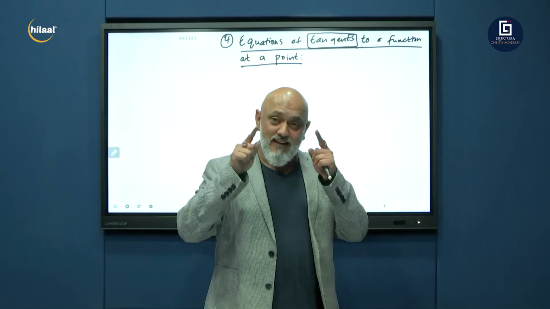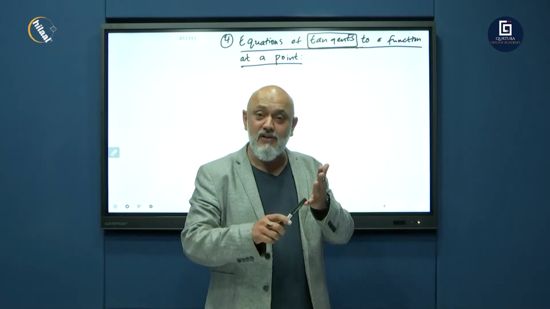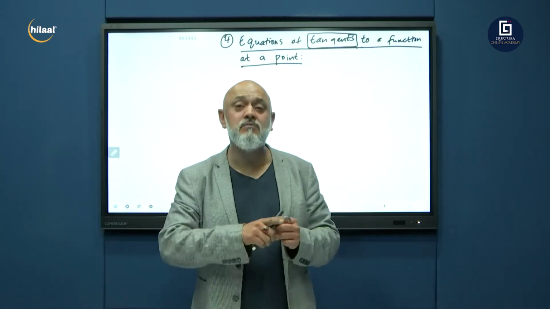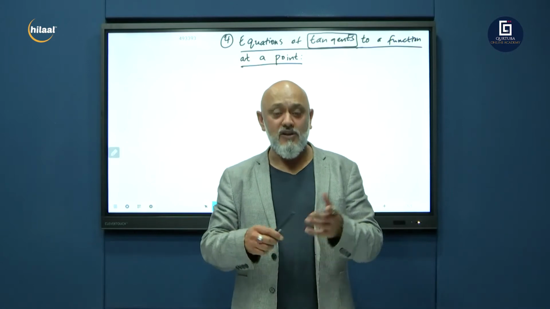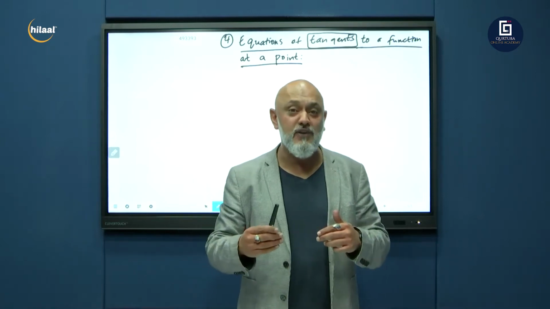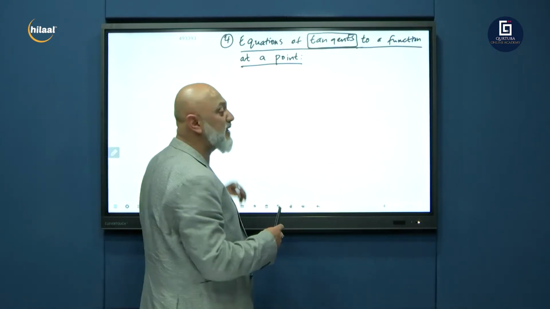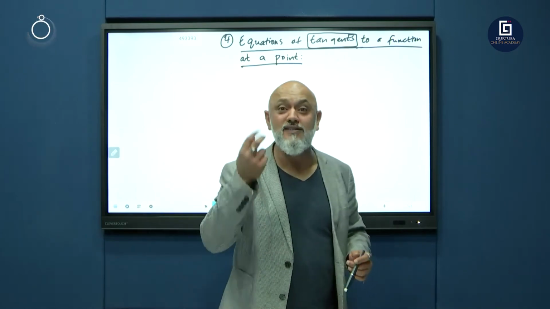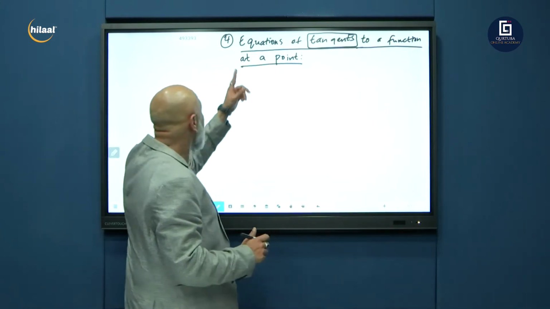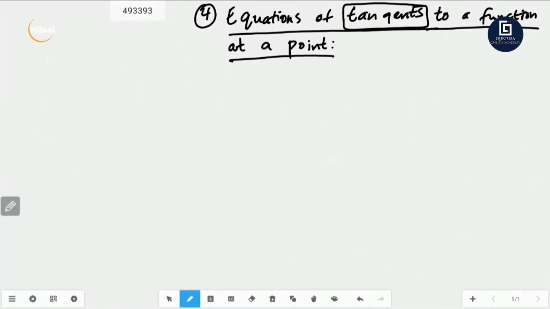Guys, let's do a quick recap. What have we done in calculus? Remember in the previous episode, I gave you the whole checklist for calculus. We did first principles, we did derivative, and all the different types of differentiation. We're now moving on to topic number 4 in calculus. After this there are only 2 more topics and we're done with calculus. 40 to 50 marks in paper 1. Equations of tangents to a function at a point. The equations of tangents are a very important topic, guys. Very important topic.